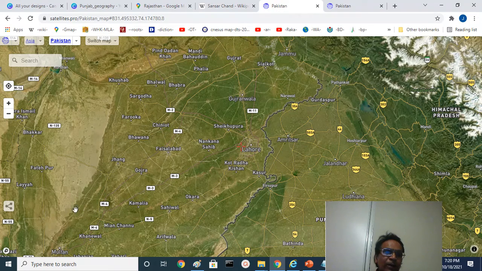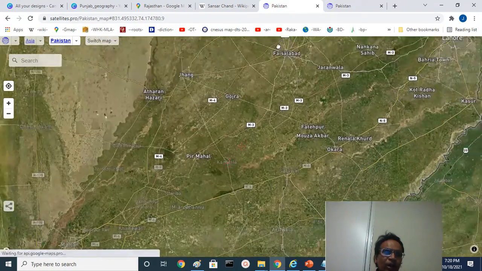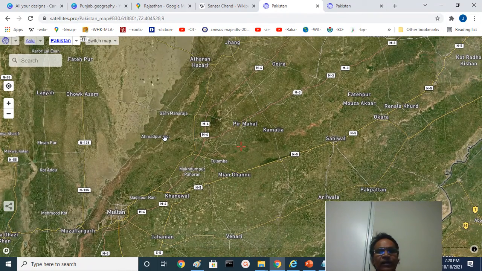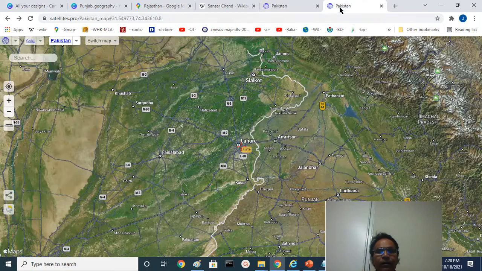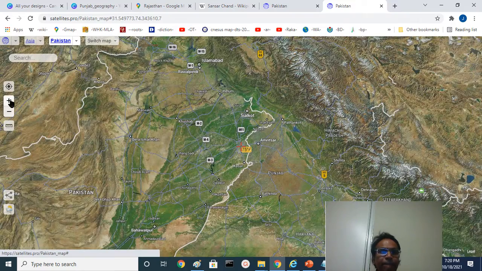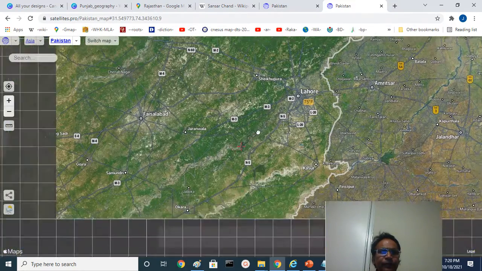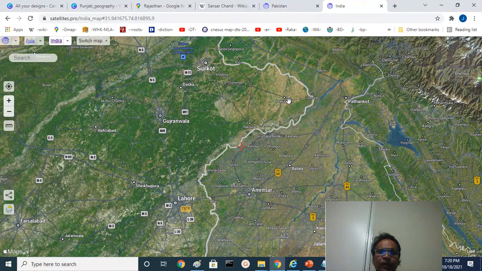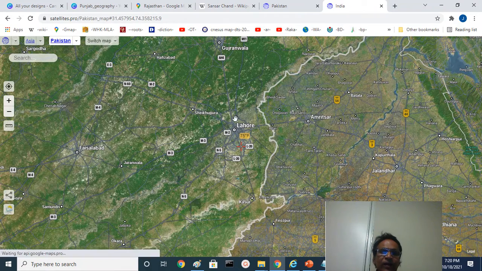This is the Chenab river, and it joins Chenab at a place called Ahmadpur Sial. You see Ahmadpur Sial, Chenab river. On the northern part of the river Ravi, you see Shakargarh Tehsil was a part of Gurdaspur, and on the southern part you see Amritsar district and Gurdaspur district, then Lahore and Kasur, and we see Wakhara here.